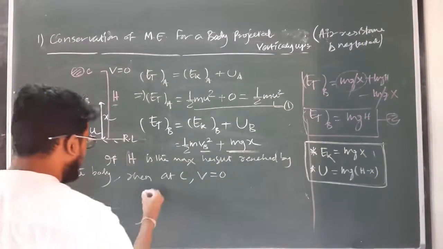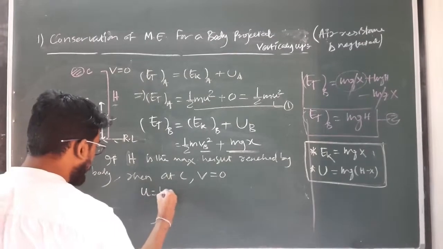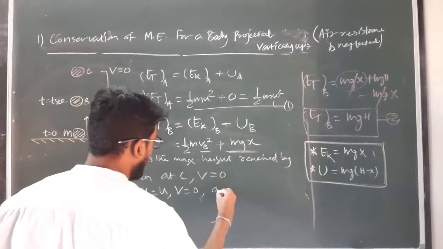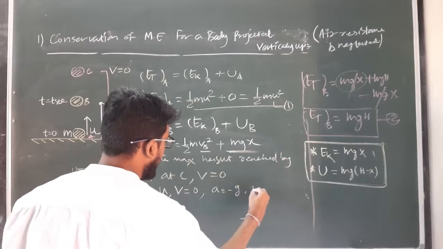So what is the value of h? We know initial velocity u equal to u, final velocity v equal to 0 and a equal to minus g. So we have to find out h.